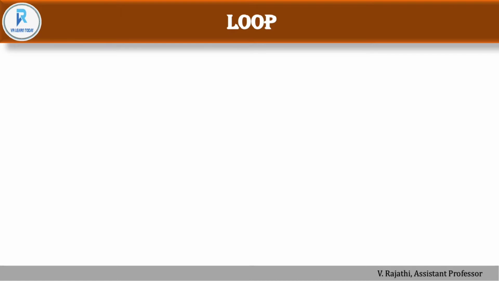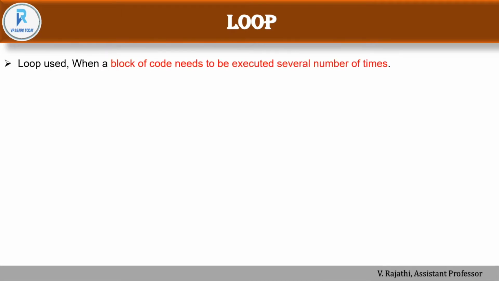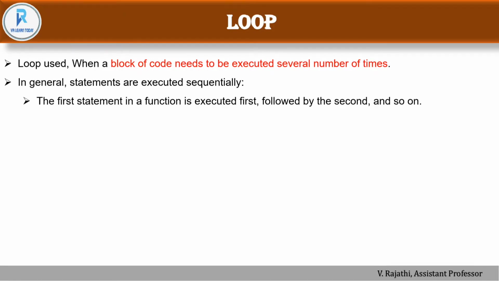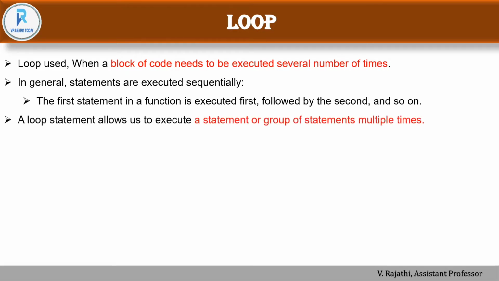First we have to know what is a loop. A loop is used when a block of code needs to be executed several number of times. In general, statements are executed sequentially. The first statement in a function is executed first, followed by the second. A loop statement allows us to execute a statement or group of statements multiple times. So this is the term of a looping statement.